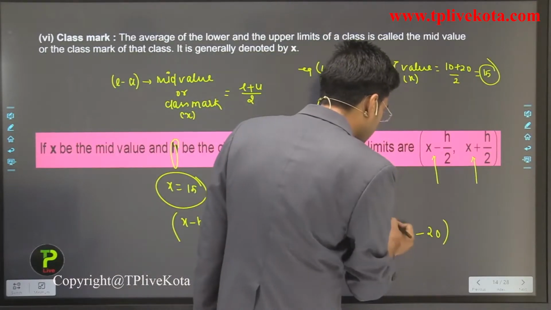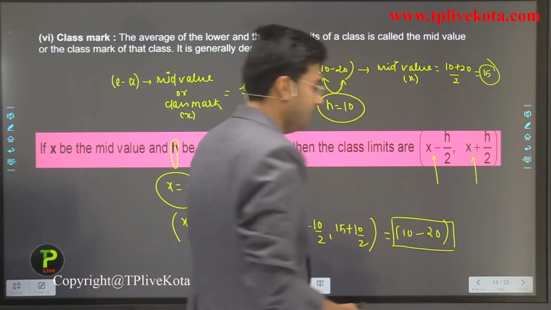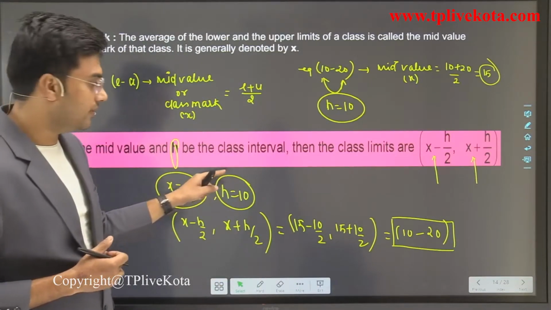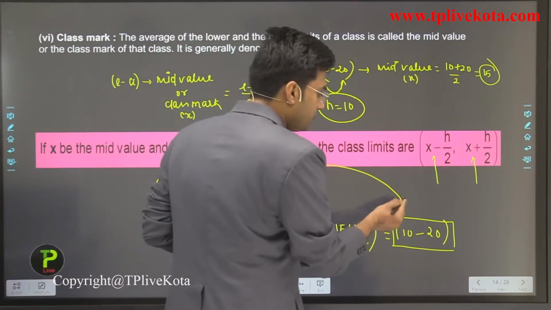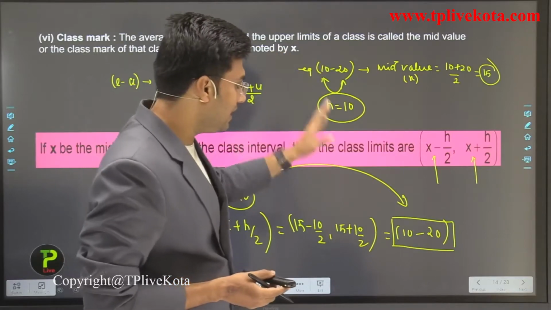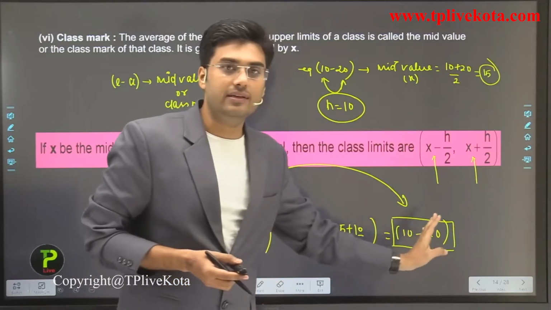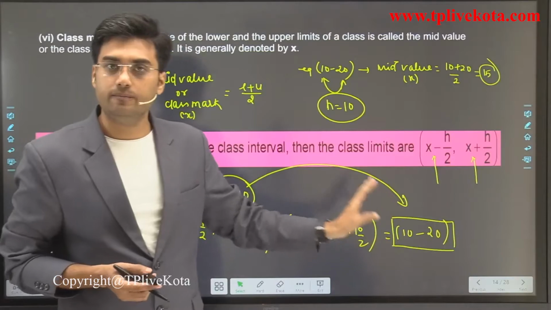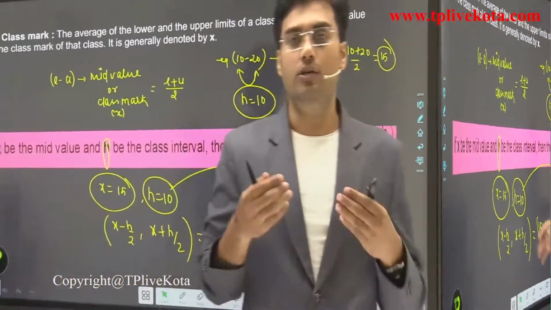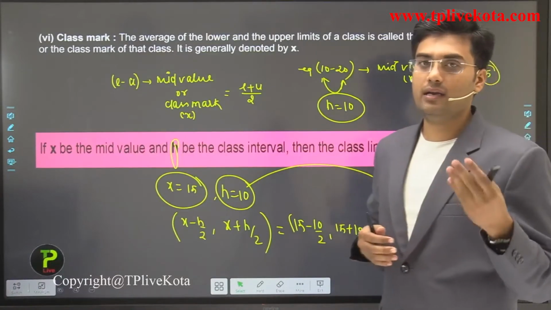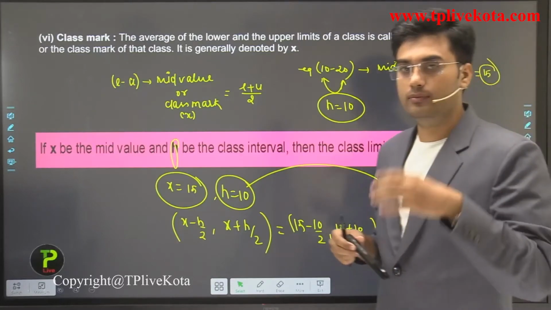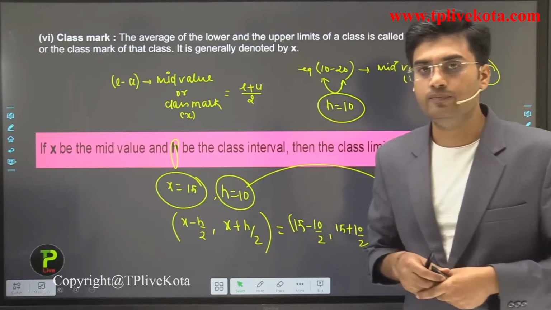So we got the class: given the mid value and class interval, by solving we get the class 10 to 20. Clear? Sometimes in the examination, you have the mid value and class interval, and you have to find the class for this mid value.